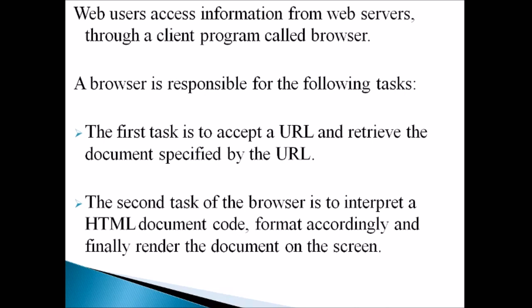If we consider a browser, it is actually responsible for the following tasks. There are two different tasks. All the browsers are responsible for these two tasks. The first task of the browser is that it should accept a URL from the user and it has to retrieve the information or document which is specified by the URL. That is the first task of the browser. Then the second task is to interpret an HTML document code, format it accordingly and finally render the document on the screen.